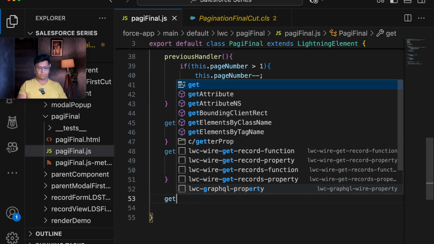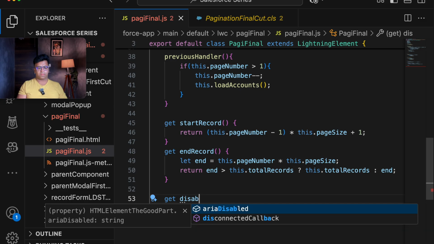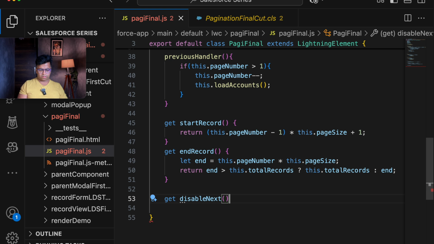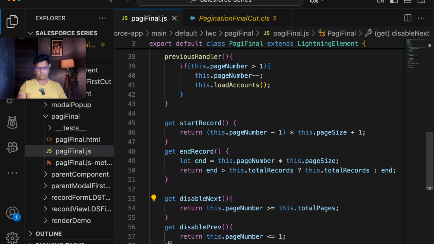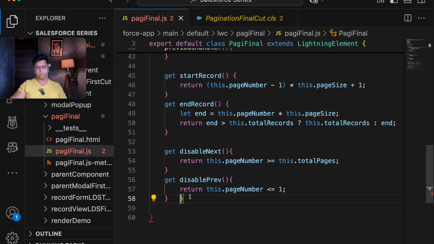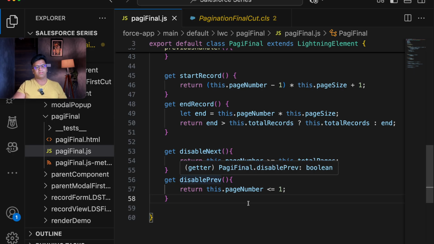And let's do disableNext. If I talk about disableNext, this is how we will be using these two methods: one is disableNext and one is disablePrevious. For disableNext, return this.pageNumber is greater than or equal to this.pageSize. If the page number is exceeding the total pages, then if greater than or equal to, it is disabled. And disablePrevious is if this.pageNumber is less than or equal to 1. So this is how our JavaScript will be working.